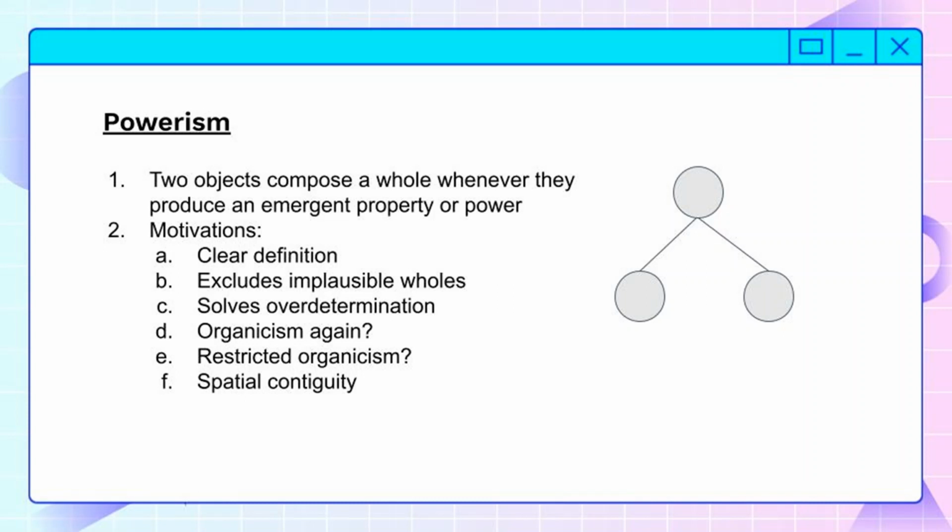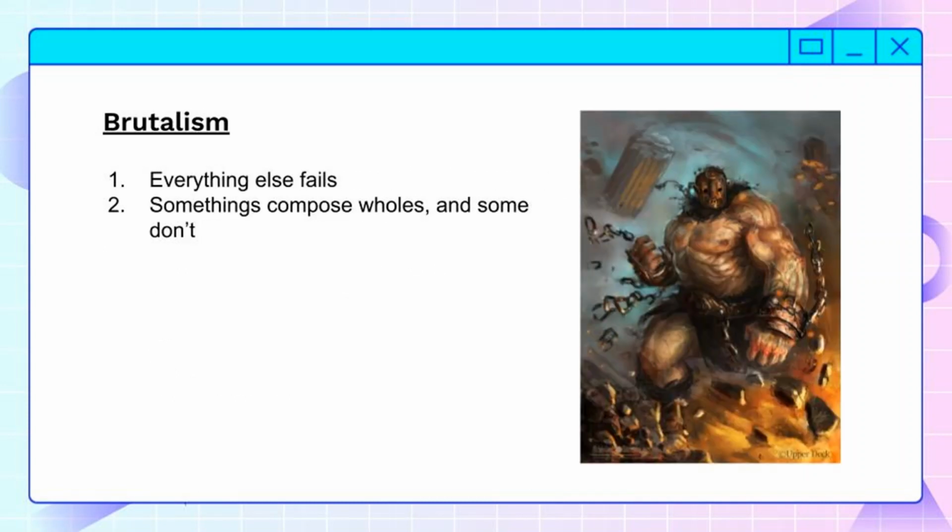And then finally, this can also account for spatial contiguity, because to be an organ or an organism, usually you need some sort of spatial contiguity. The next answer in the sometimes category is brutalism. Brutalism says that everything else fails to capture our basic instincts about composition, so we should just accept that some things compose wholes and some things don't, and it's just brute why some things do and some things don't.